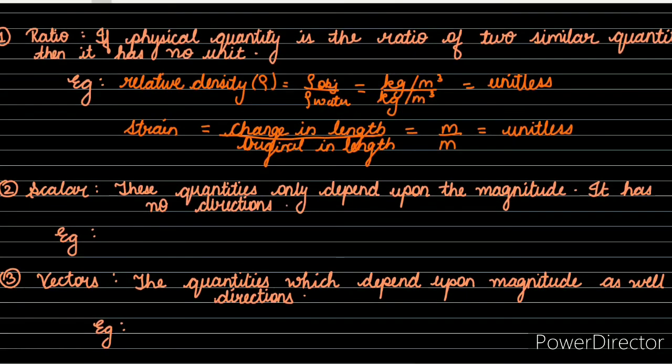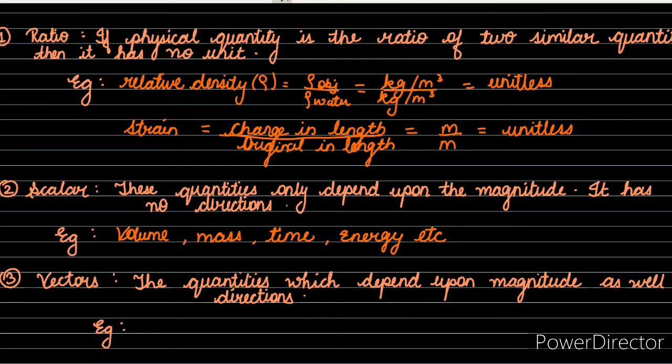Scalar quantities only depend upon the magnitude. They have no directions. For example, volume, mass, time, energy, etc. There are many scalar quantities which we are going to discuss later. So scalar quantities only depend upon the magnitude, only on their values, not the directions. They do not show any directions.